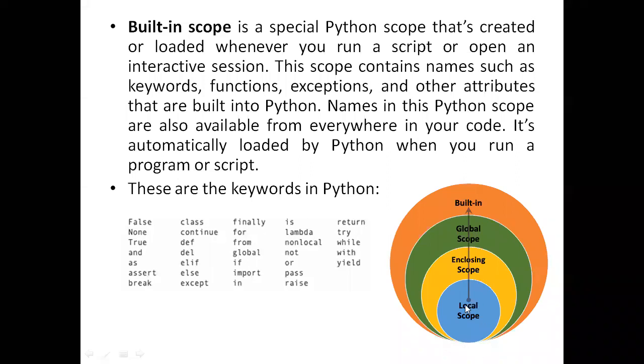Okay, so here is the diagram. Local scope will be here only. Enclosing scope will be in this block. Global will be in this block, and built-in is the entire block, which means anywhere we can use these things.